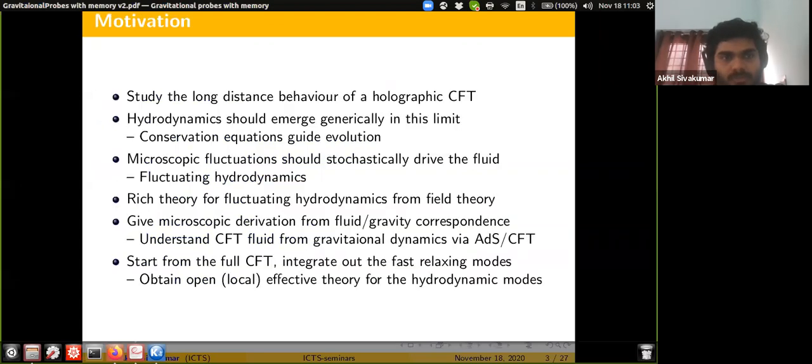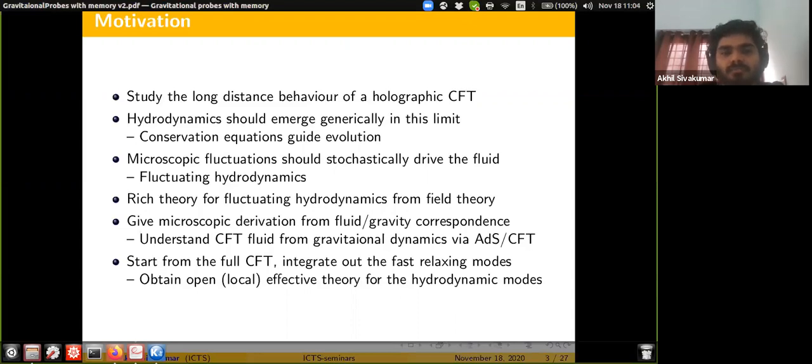So studying the long distance behavior of the holographic CFT is what we're trying to do, and generically you would expect a hydrodynamic behavior which emerges over long scales, where the main players in the dynamics are all conserved charges and conserved currents, stress tensor, and long-lived modes like quasi-particles, cold stones, and so on.